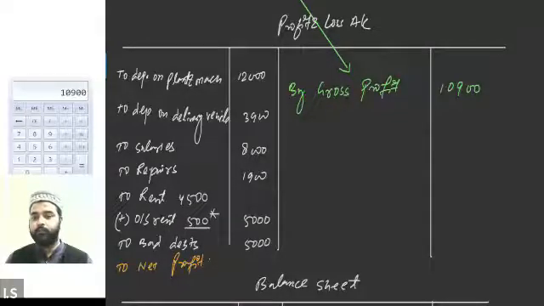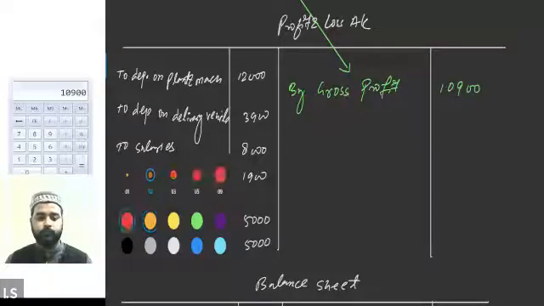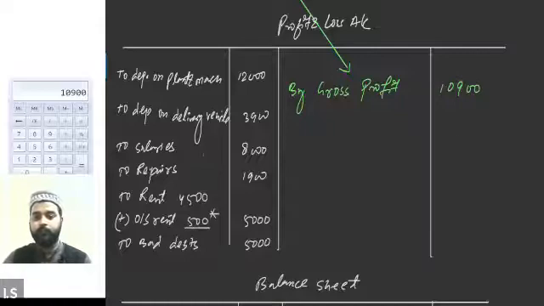I think in this case, we are going to have a net loss. Net loss should be 24,900, I think. 24,900.